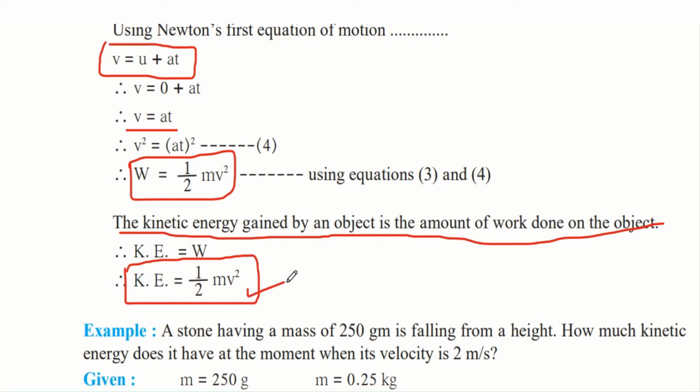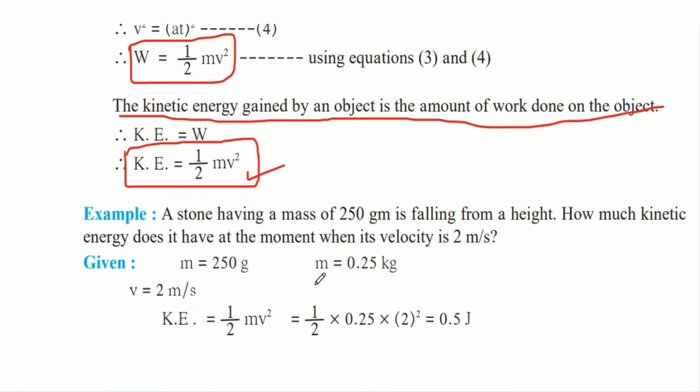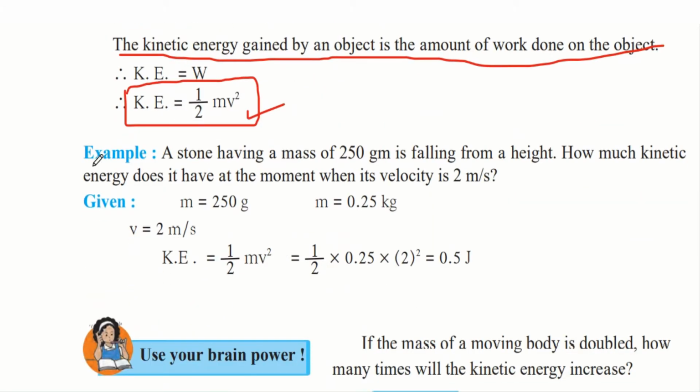Therefore, we got this formula where kinetic energy is equal to half mv square. Let us try using it in an example. A stone having a mass of 250 grams is falling from a height. So we have this stone which is falling from a height towards the surface of the ground. We have to find out how much kinetic energy it has at the moment when its velocity is 2 meter per second.